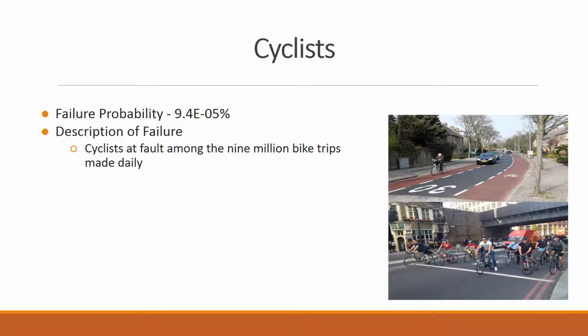Cyclists. Among the 9 million bike trips made daily, the NHTSA in 2014 recorded that cyclist accidents with vehicles caused 726 deaths and 50,000 injuries. 16.5% of the time, cyclists were at fault. Based on this information, the failure probability of 9.4 times 10 to the negative fifth power was found.